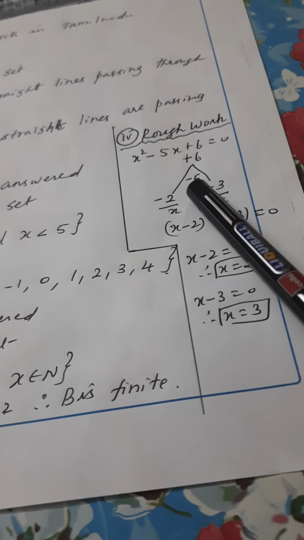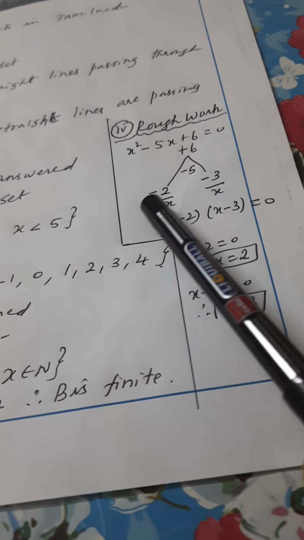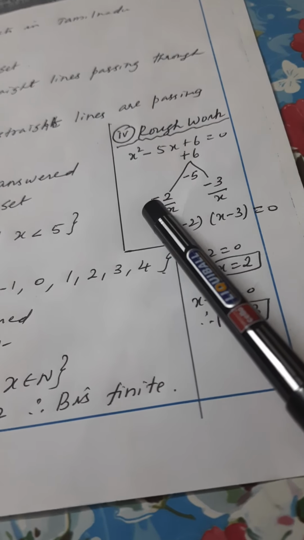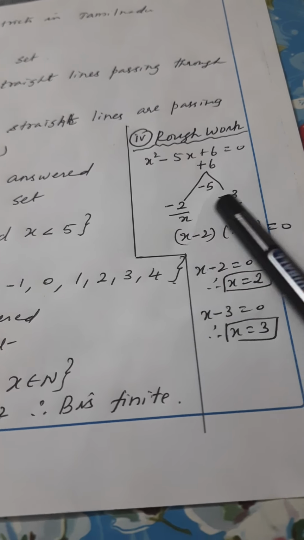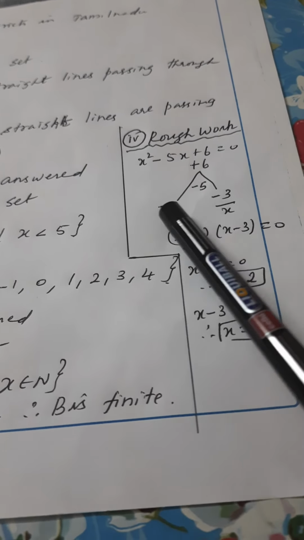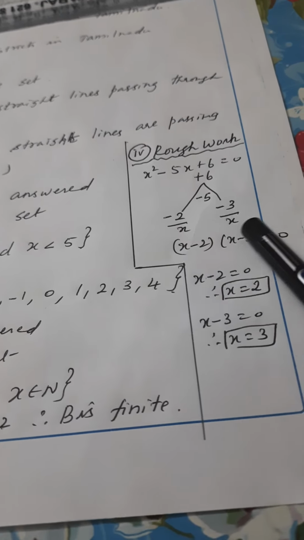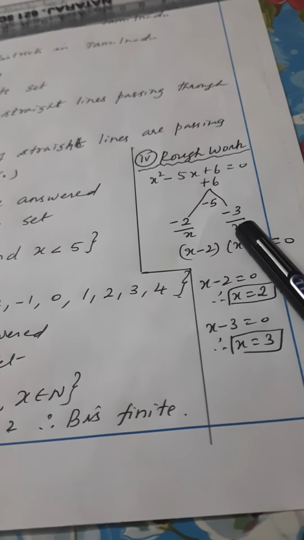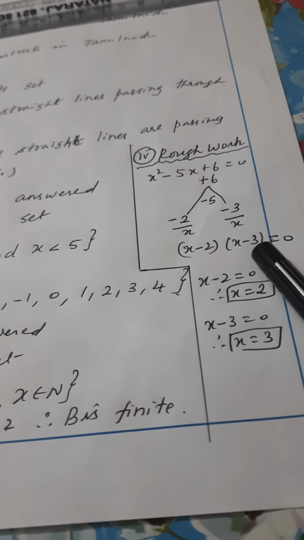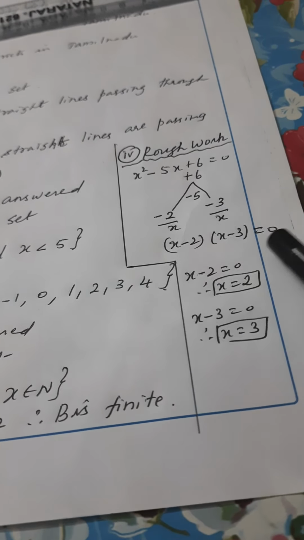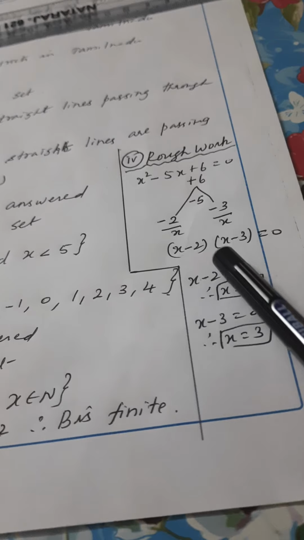Suppose plus 2 plus 3, you should get plus 5 here, but we have minus. So one plus here, one minus here means you put minus for both the places. Now you check minus 2 into minus 3, that will become plus 6. And when you simplify, both common sign means put the common sign and add 2 and 3, adding you get 5. So here x squared means x times x. This is the simple method of finding the factors. So x minus 2 in first bracket, x minus 3 in second bracket, equal to 0. When you multiply these terms you will get this answer. So that is the meaning of factor.